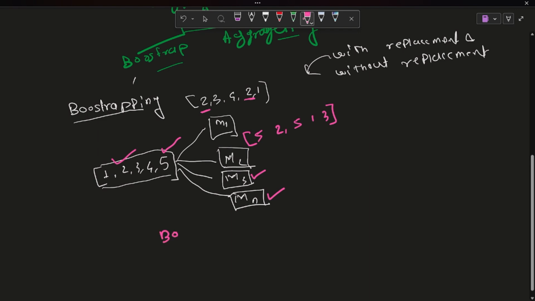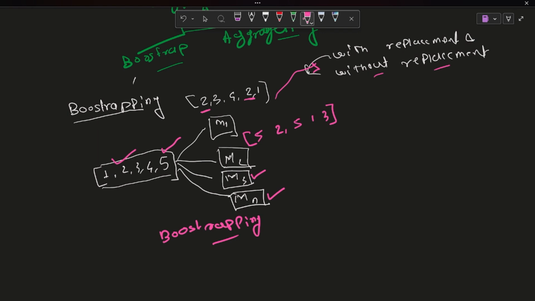Without replacement, the rows and data points are not repeated, and that you perform with a cross-validation technique. You can't perform it directly when you train the model, because it automatically gets with replacement. I hope you understand this simple concept.